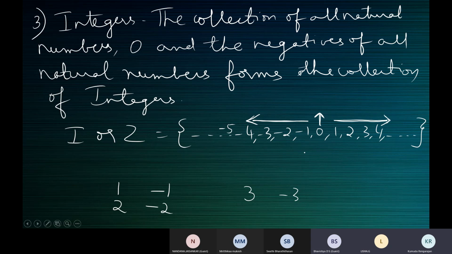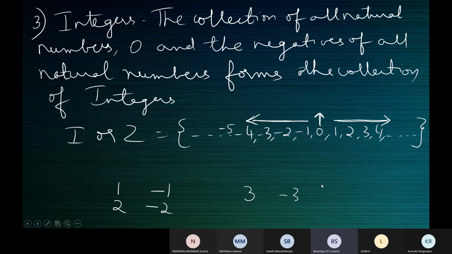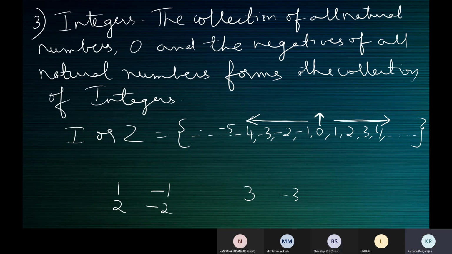This collection extends indefinitely on both the sides. So do you think -4 is the smallest integer? No? Then where is -100? Then where is -200, -300, -10,000, -1 lakh, -10 lakhs?